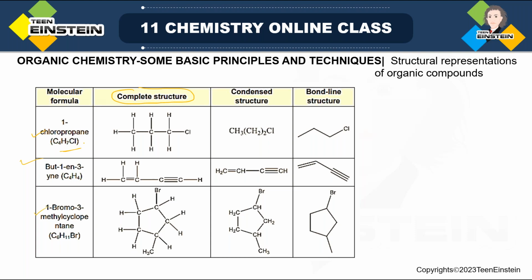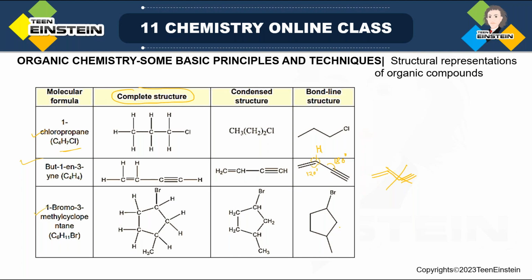It means it is 1-chloropropane. First you are seeing the complete structure. Next you are seeing the condensed structure, and third, the bond line structure. Then for the second example, remember this angle, it will always be 120 degrees, and there is imaginary hydrogen. I am saying imaginary because we are not supposed to write hydrogen in bond line structure. So these angles are always 120 degrees because it is sp2, and this angle is 180 degrees. So never draw it like this because it is zigzag. It is not the ideal way to draw it because you have to maintain the angle.